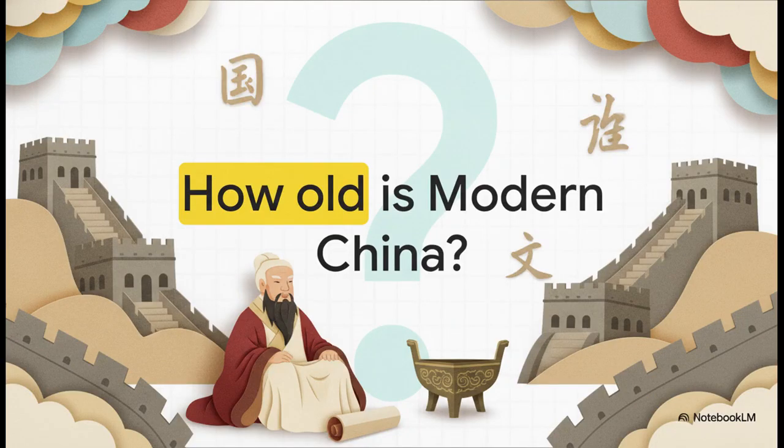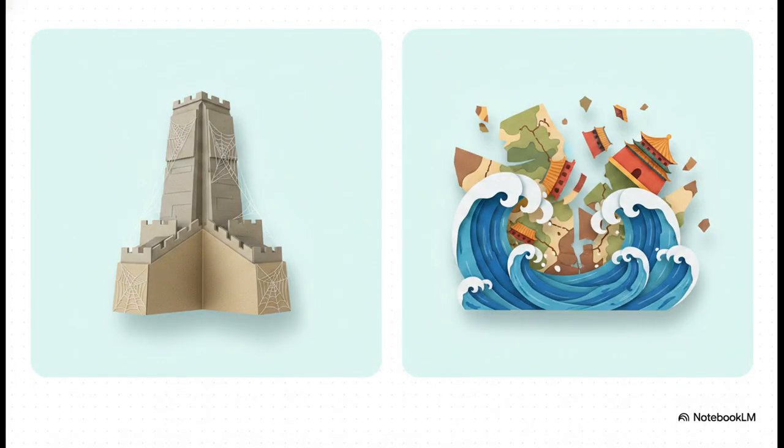When you picture the Great Wall, or when you hear that famous phrase, 5,000 years of civilization, what century actually pops into your head? You know, we tend to view China through this lens of extreme antiquity, assuming its borders, culture, and governance have basically been locked in place since the days of Confucius. But here's the thing, that monolithic, unchanging ancient China is a complete myth.